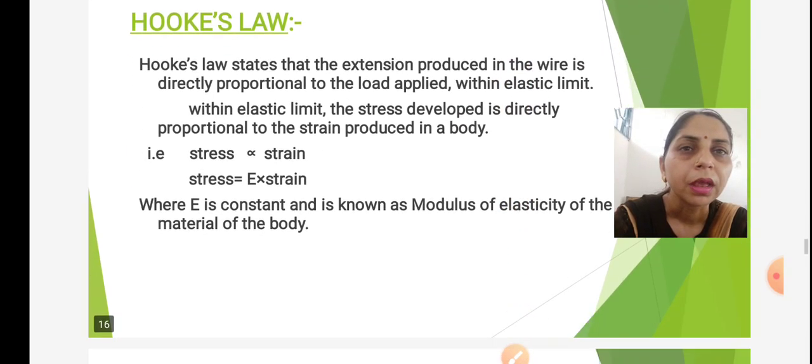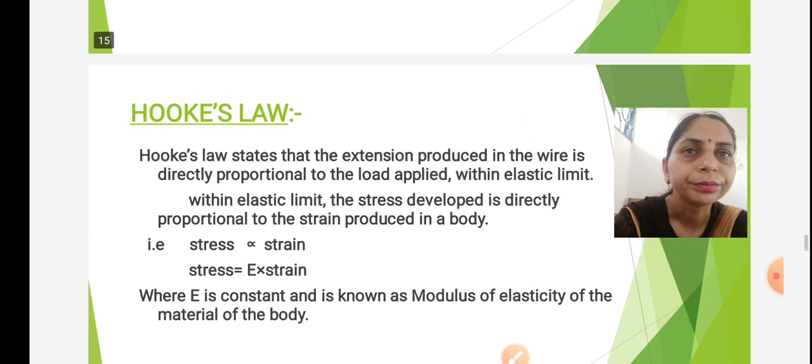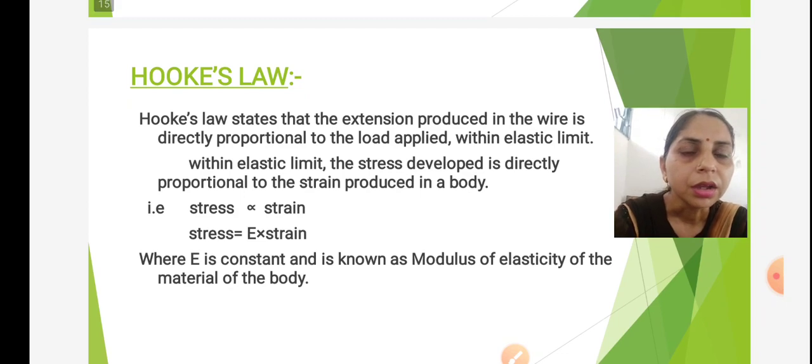Next is Hooke's law. Hooke's law states that extension produced in the wire is directly proportional to the load applied within elastic limit. In earlier times, it was supposed that when force is applied on a body, only change takes place along the length.